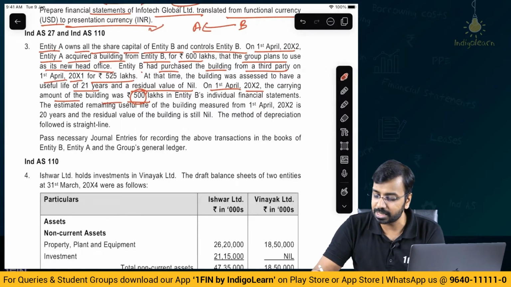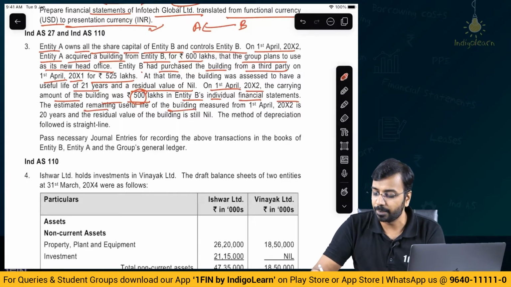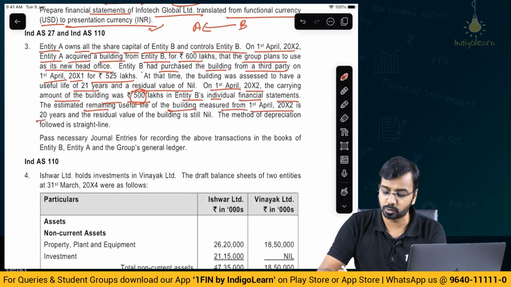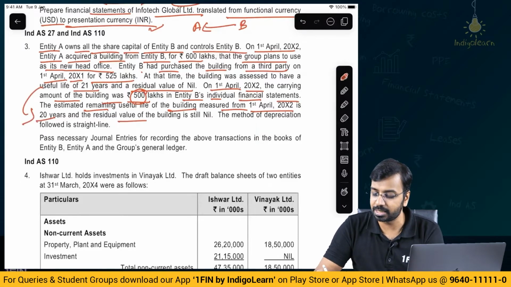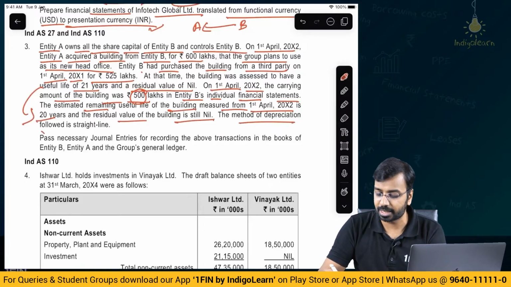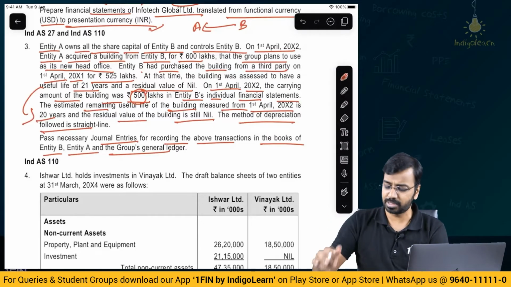In Entity B's individual financial statement, the estimated remaining useful life of the building measured from 1st of April year 2 is 20 years. So, 21 has become 20, 1 year has lapsed. The residual value of the building is still nil. The method of depreciation is straight line. Pass necessary journal entries for recording the above transaction in the books of Entity B, Entity A and the group's general ledger. Very, very simple question.